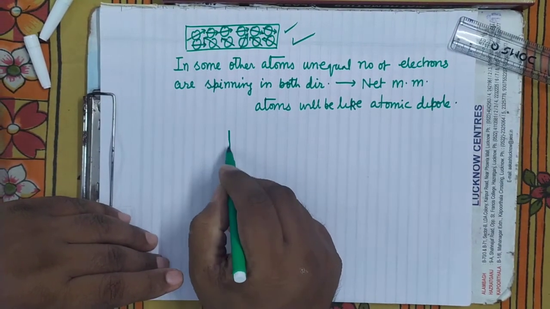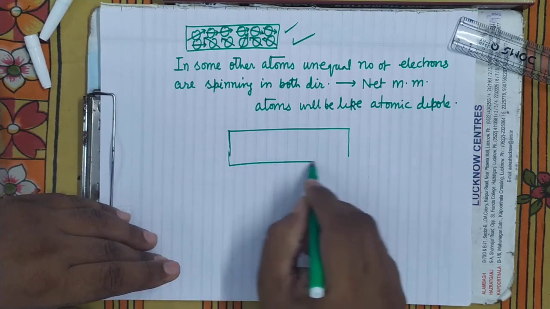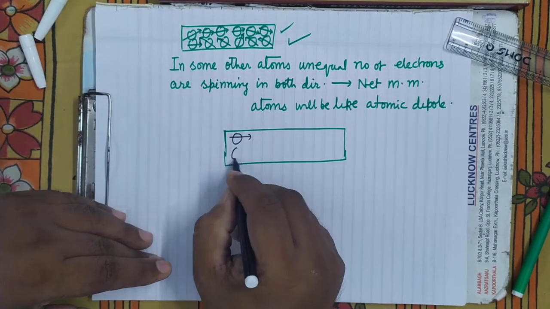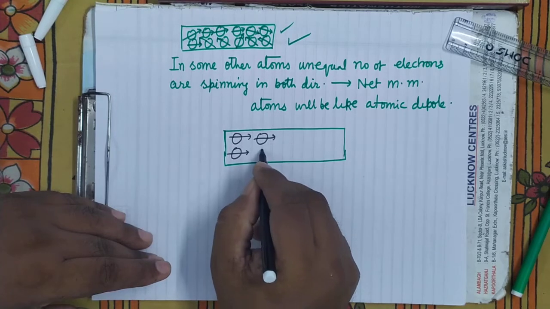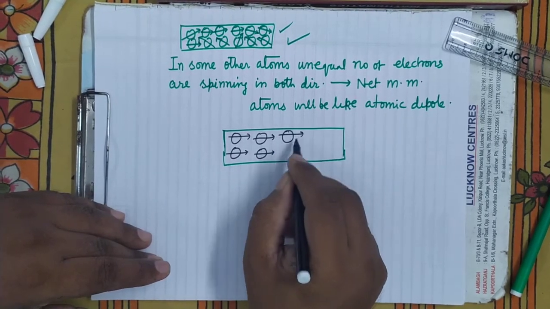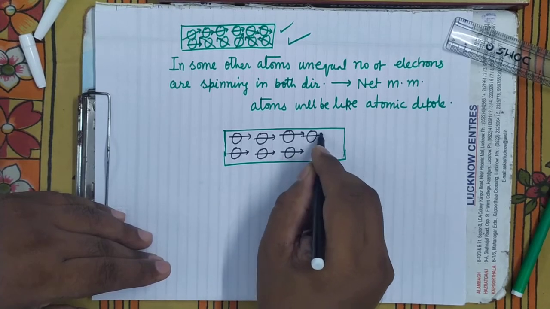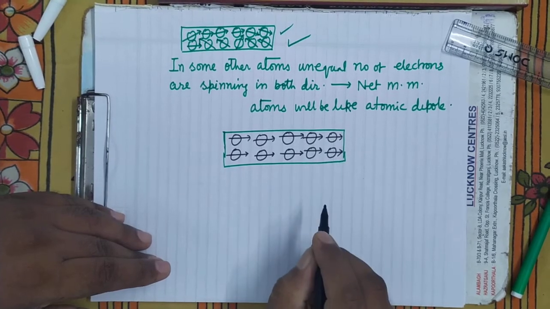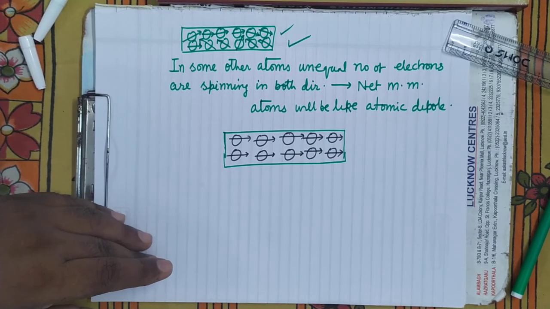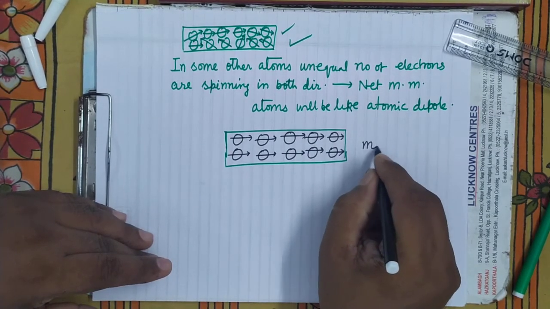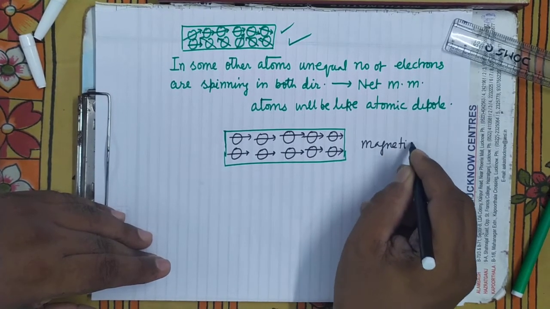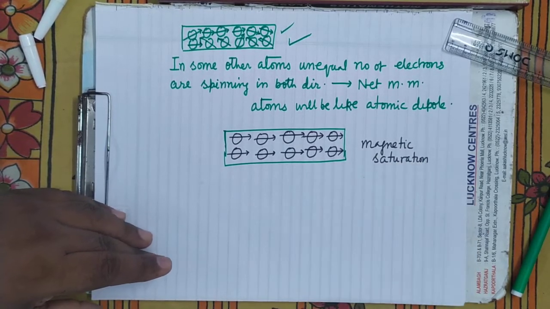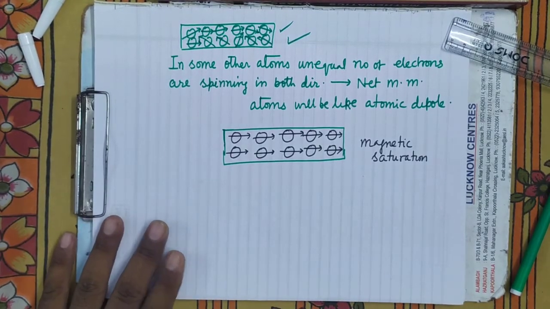But suppose anyhow we can orient all these atoms in a definite direction so that they contribute their magnetism in the same direction. Then what will happen? This substance will be maximum magnetized. It cannot be magnetized more than this. Means we will say that it has achieved the magnetic saturation condition. Magnetic saturation condition means it is the maximum magnetized. It cannot be further magnetized.